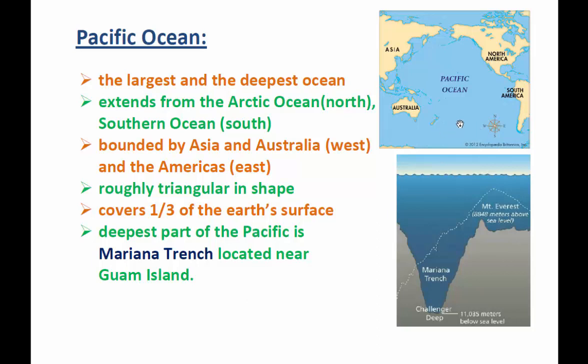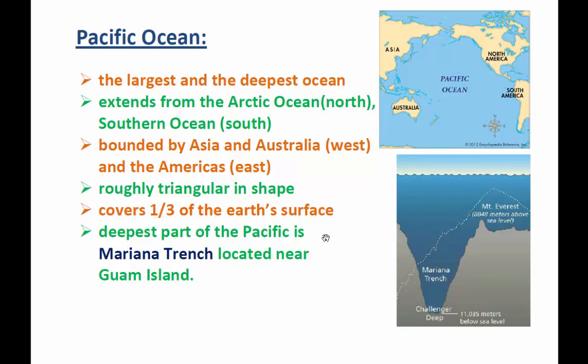And you see the depth of this very trench is about 11,000 meters below the sea level, so to say. And the height of Mount Everest is about 8848 meters above the sea level. So when you put this Mount Everest here, it won't be able to cover this Mariana Trench. That means the trench is very, very deep.